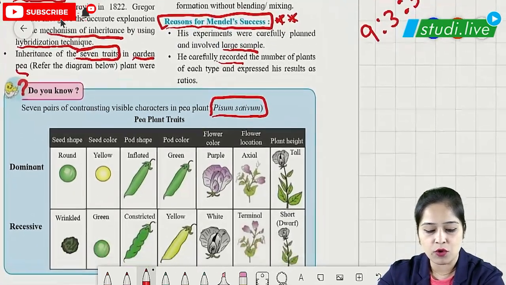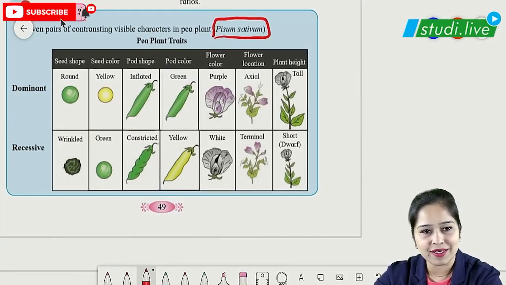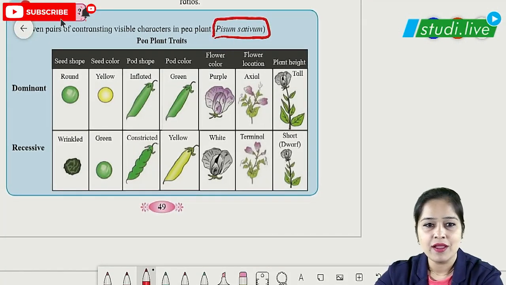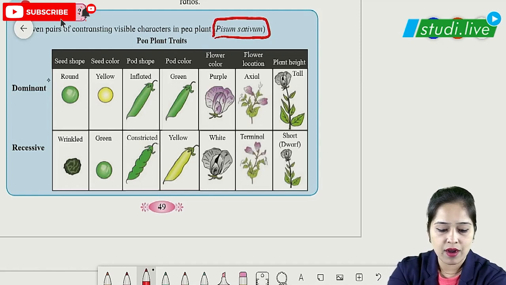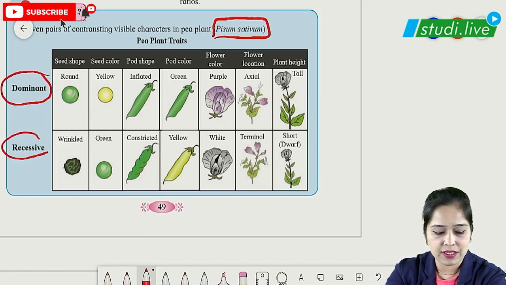So let's move on to these 7 pairs of contrasting characters which we are quite aware of. Here the ones over here are dominant and these are recessive.